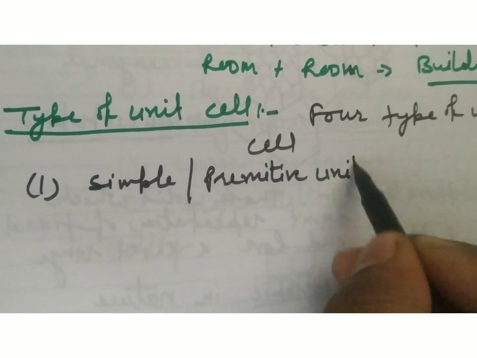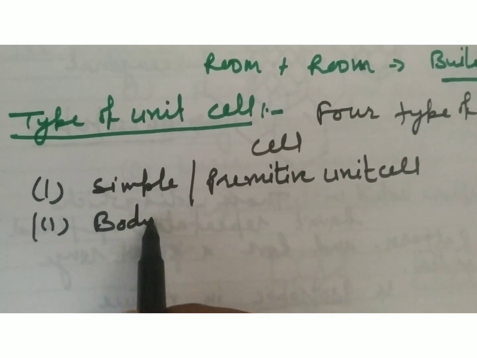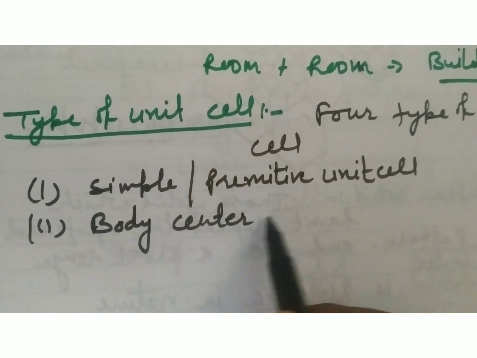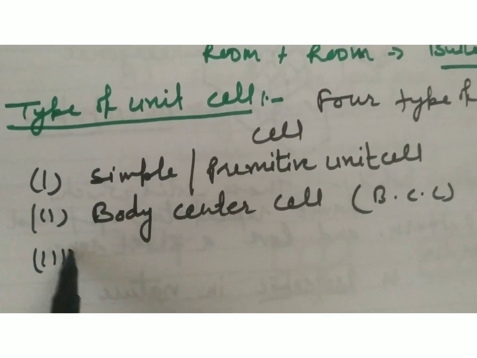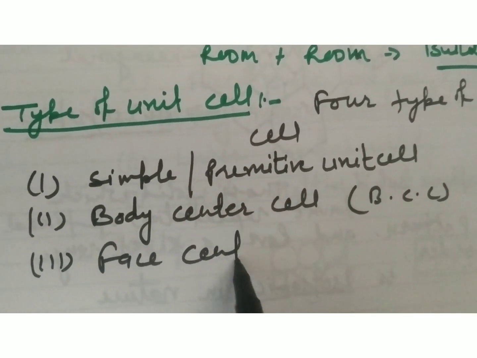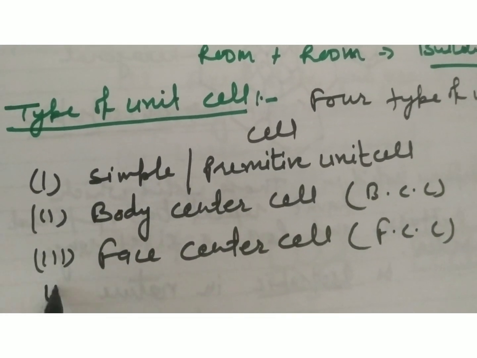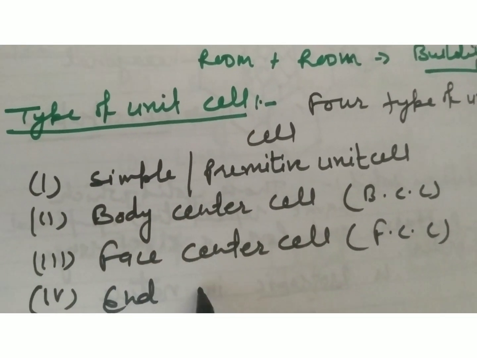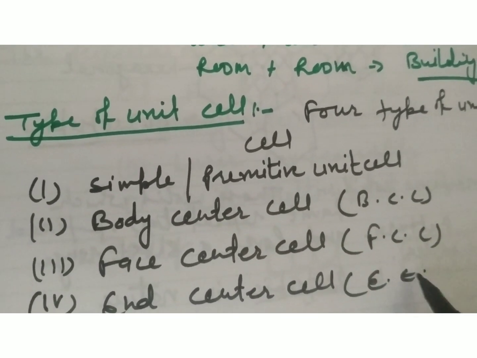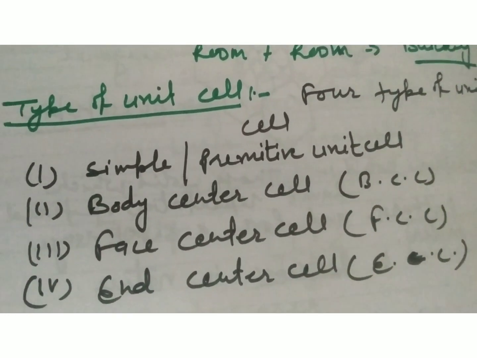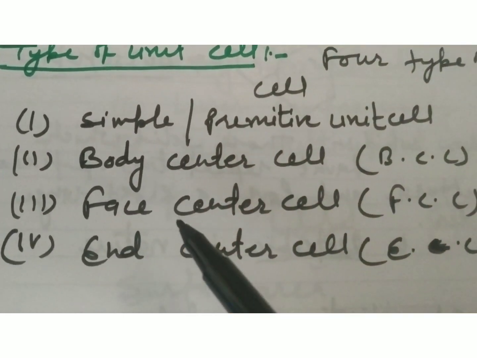The second one is the body centered cell, BCC. The third one is the face centered cell, FCC. And the fourth one is the end centered cell, ECC. Clear? So let's discuss what is a simple unit cell, what is a body centered cell, what is a face centered cell,